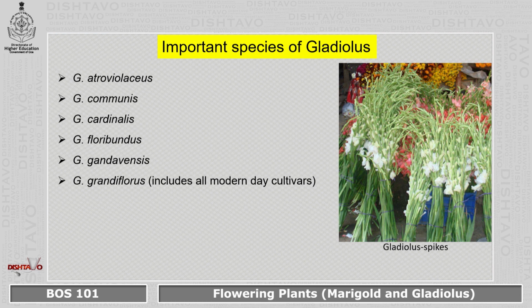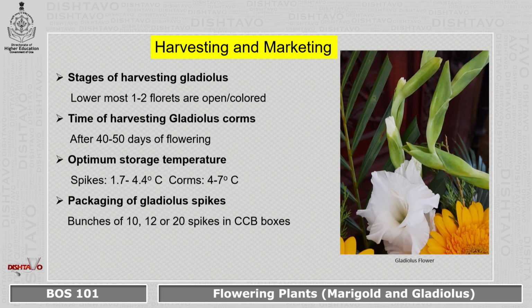Some of the species that give us good flowers are the important species that you can see on your screen. The last one, Gladiolus grandiflorus, includes most of the modern day cultivars that are used. So, gladiolus spikes are harvested and sent to the market.